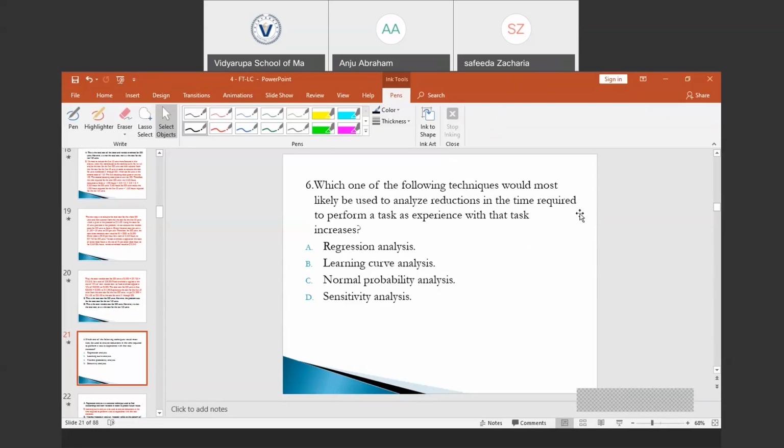Reduction in time required to perform a task as experience increases is the basis of the learning curve. This is the main assumption behind the learning curve: as the experience on a given task increases, the efficiency increases. As a result, the time and cost required to perform the task will also decrease. So the option is learning curve analysis.